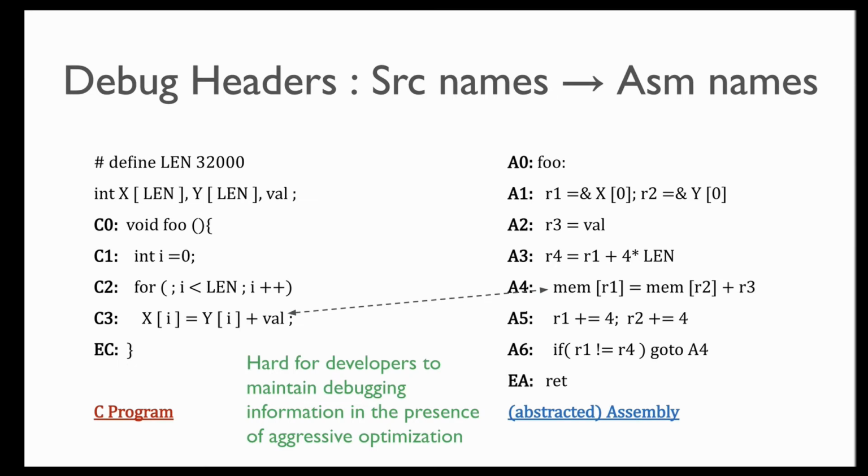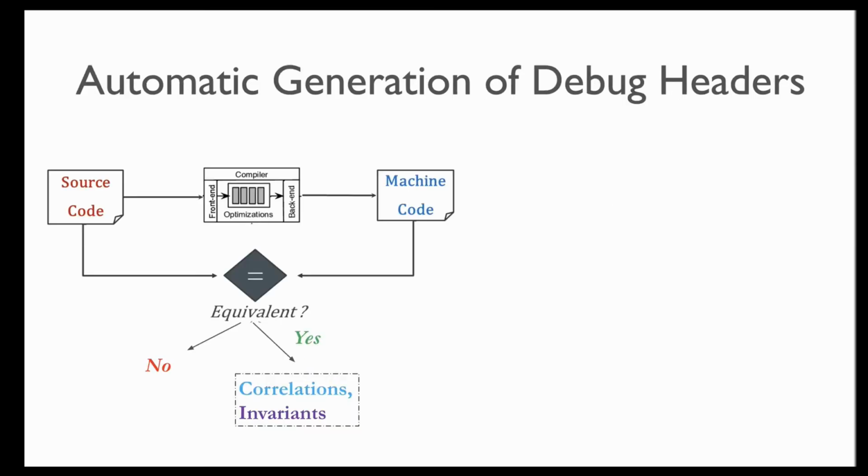So this information has to be preserved and emitted by the compiler, but compilers are not doing this. And this is a big problem. So we proposed an automatic generation of debug headers based on our equivalence checker. The idea is that we have an equivalence checker that checks whether the source code and the machine code are equivalent with the algorithm that I just showed, the counter algorithm.